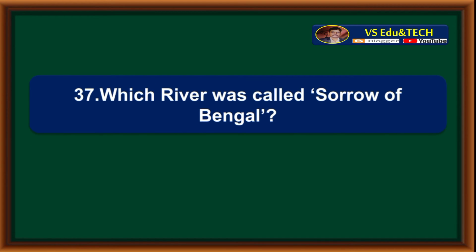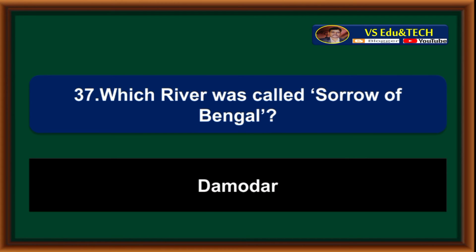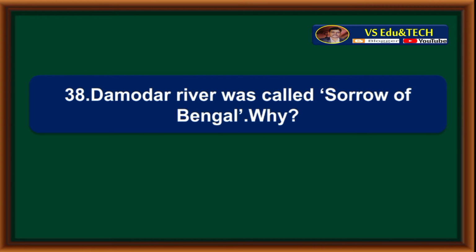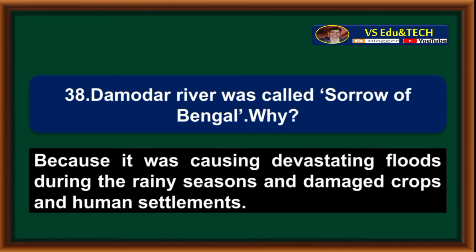Which river was called Sorrow of Bengal? Damodar river was called Sorrow of Bengal. Why? Because it was causing devastating floods during the rainy seasons and damaged crops and human settlements.